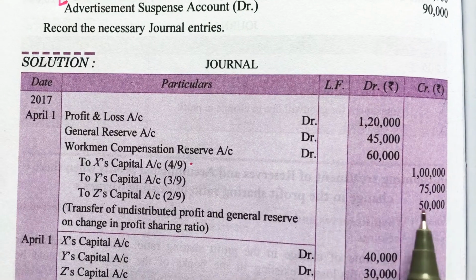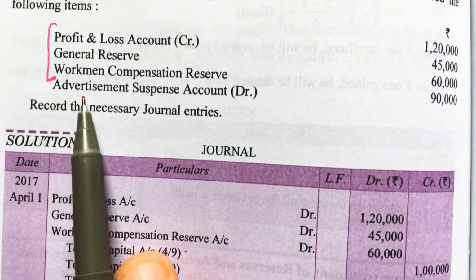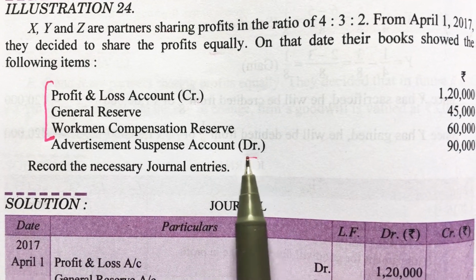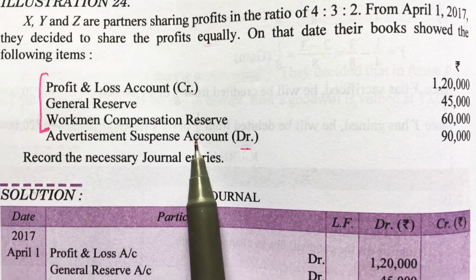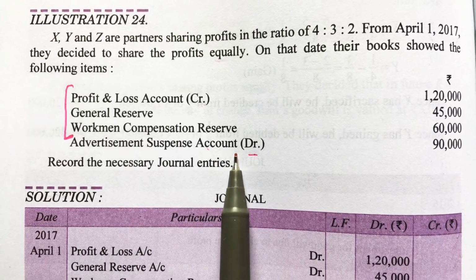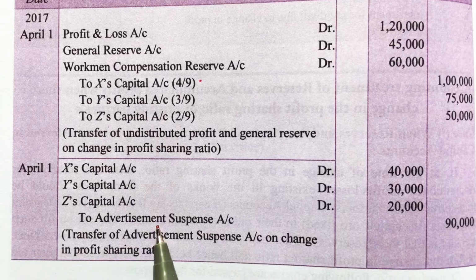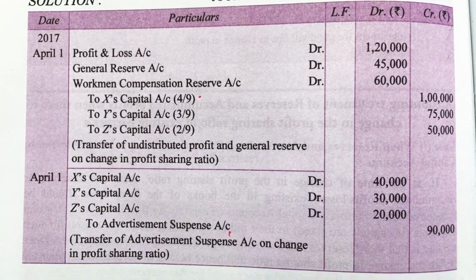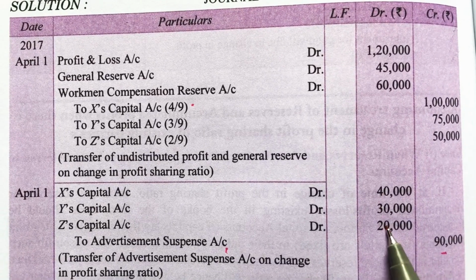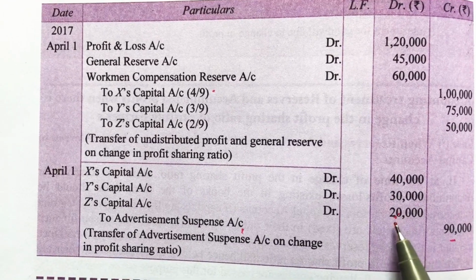So when you will calculate the amounts, it will be in this way. Now we have another balance, advertisement suspense account, because it has a debit balance. That's why for closing its balance we will credit the advertisement suspense account. That's why the entry will be partners capital account debit to advertisement suspense account. Advertisement suspense account balance is 90,000. It will be transferred to partners capital accounts in their old profit sharing ratio, that is 4:3:2.